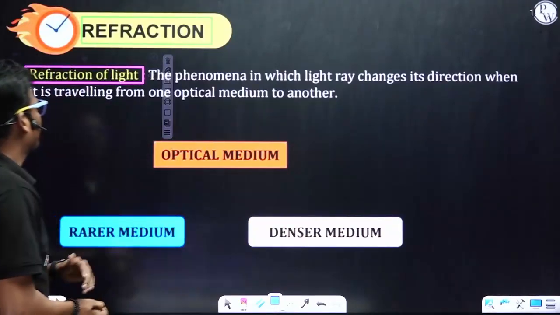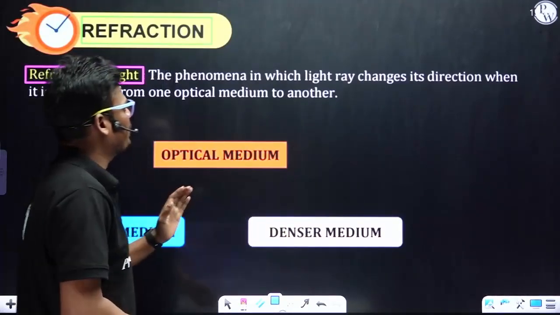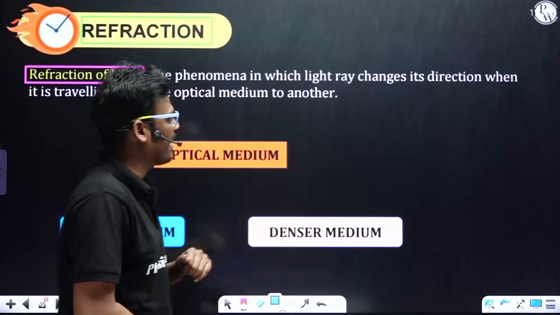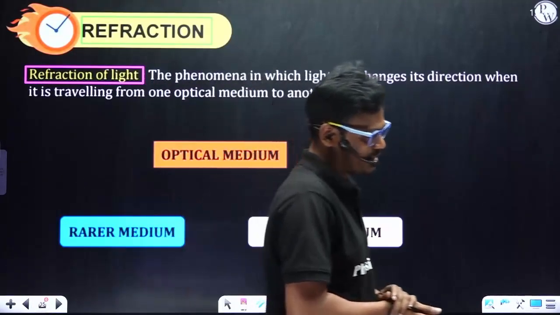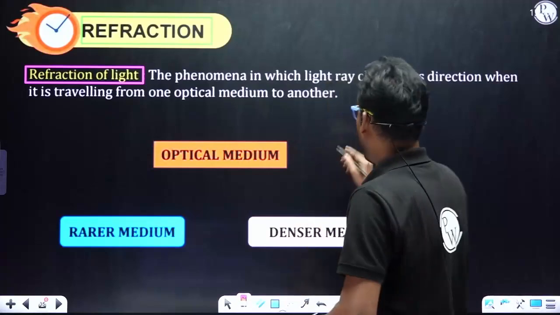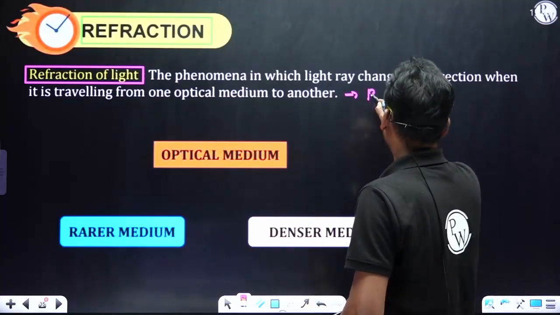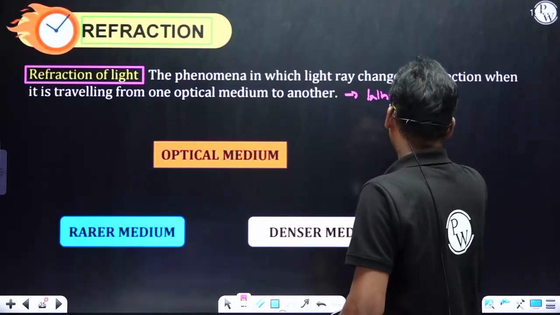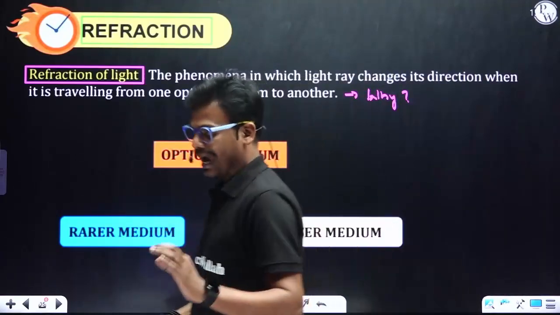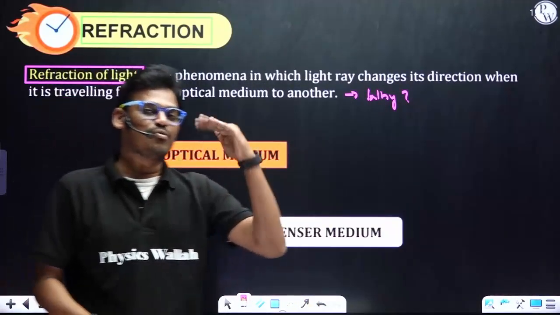Okay. So before that, refraction of light is the phenomenon in which a light ray changes its direction when it is traveling from one optical medium to another optical medium. So what is the reason why the direction changes? Why does the direction of a light ray change when it is traveling from one medium to another medium?